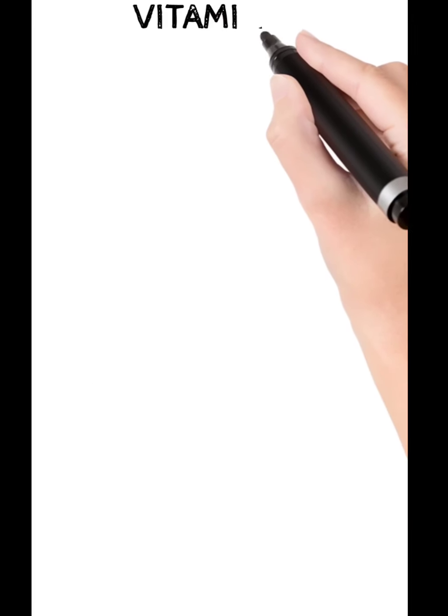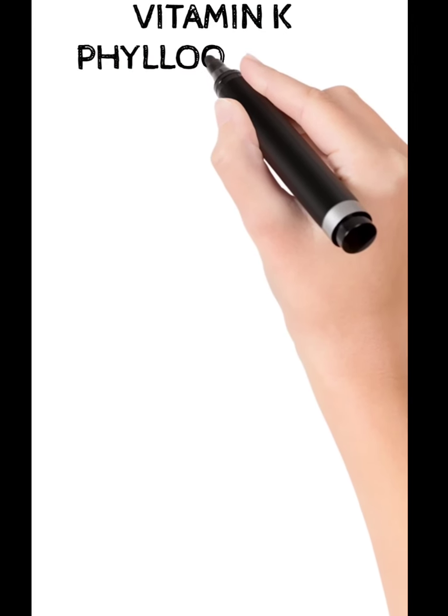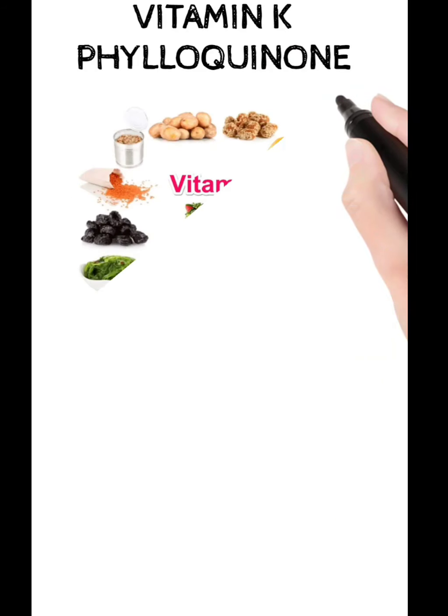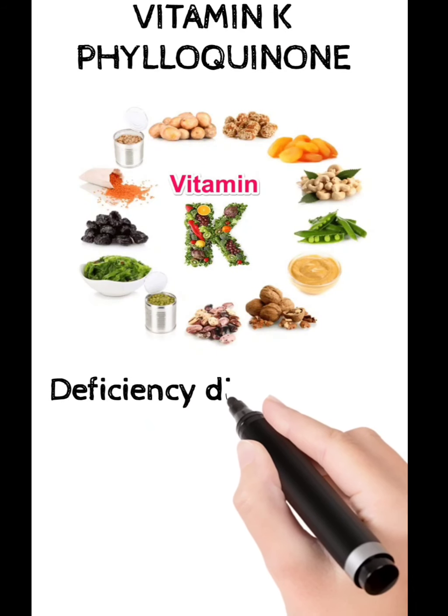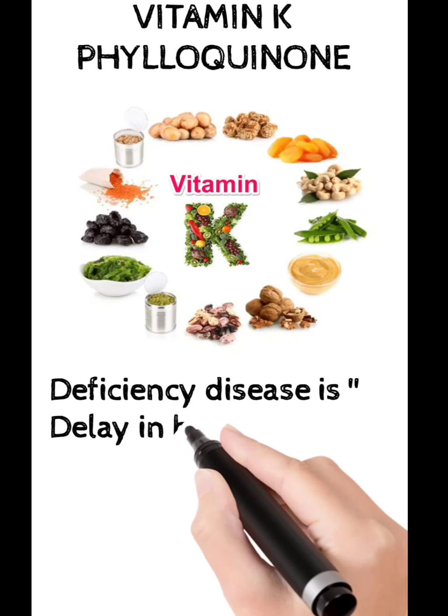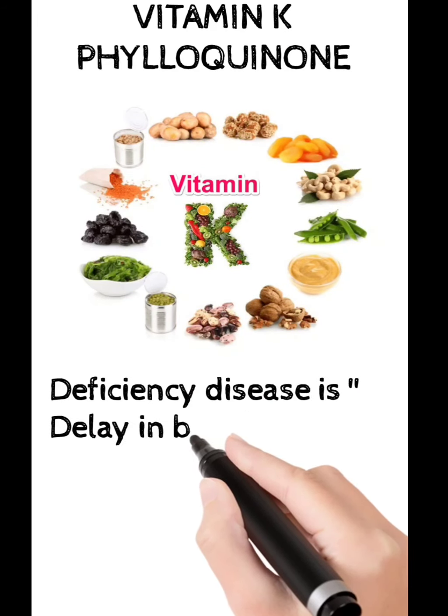And the last vitamin is vitamin K. The chemical name is phylloquinone. The deficiency disease in this case is delay in blood clotting. And the symptoms will be delay in blood clotting during injuries as well as overbleeding.